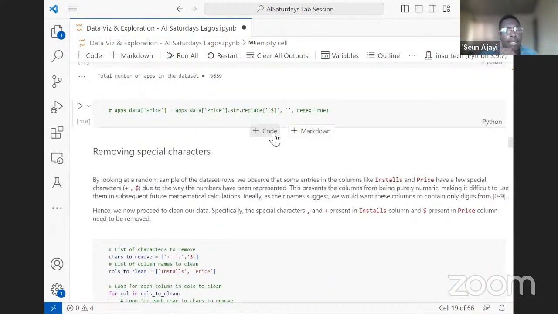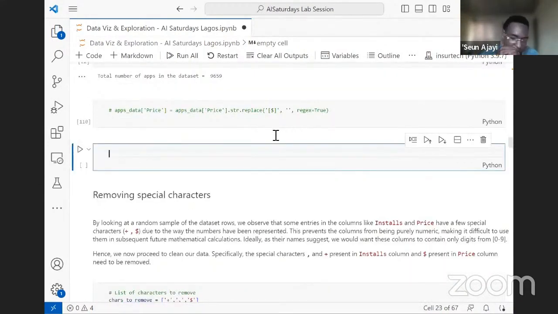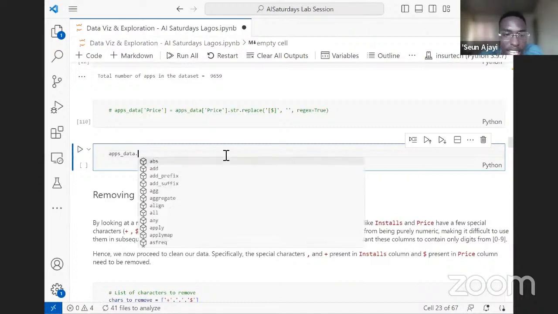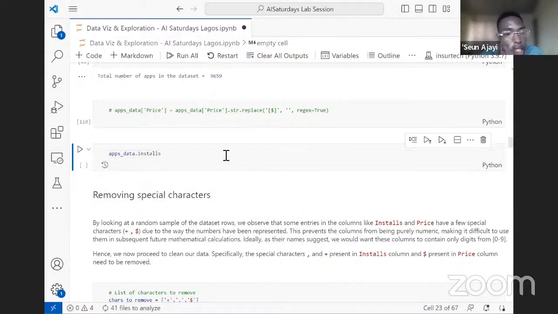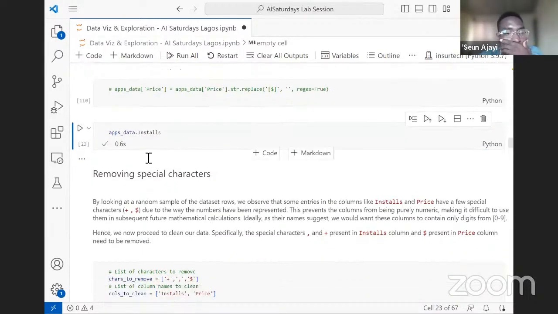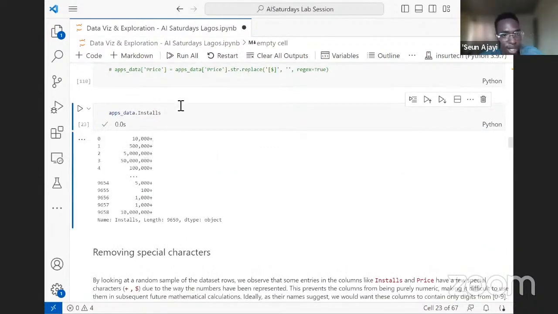So let's move on. I mentioned earlier that we need to do some cleaning with some columns, like the install columns. In some columns, we noticed that it has some special characters like the commas and the plus.